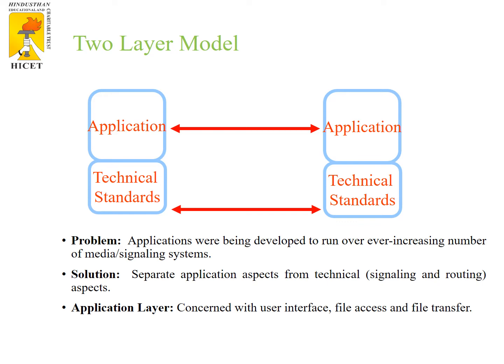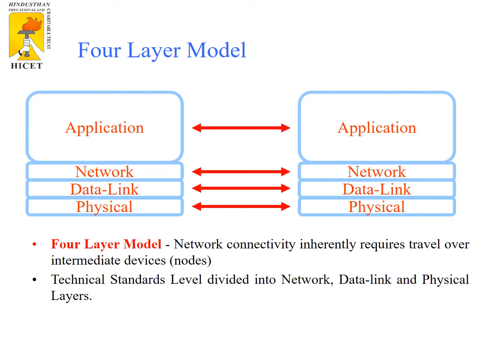Basically the application layer concentrates on the user interface, accessing the file and transferring the file. All the remaining operations are performed at the technical standards, and the communication from device 1 to device 2 is performed through a cable. From the 2-layer model we move towards the 4-layer model. This 4-layer model is also called the TCP/IP model. The 4 layers are application, network, data link and physical layer.